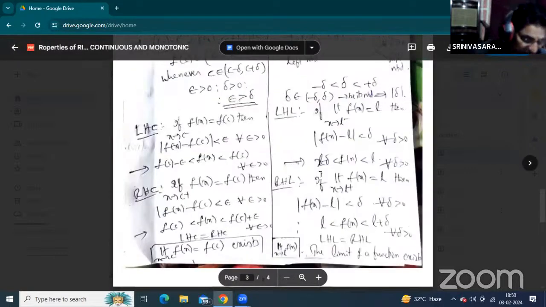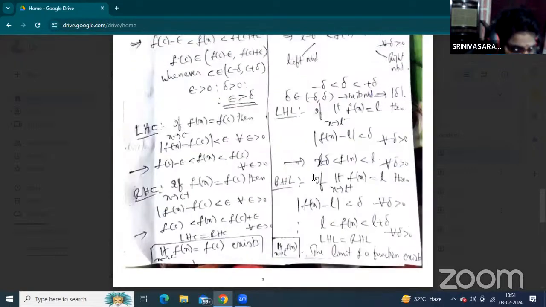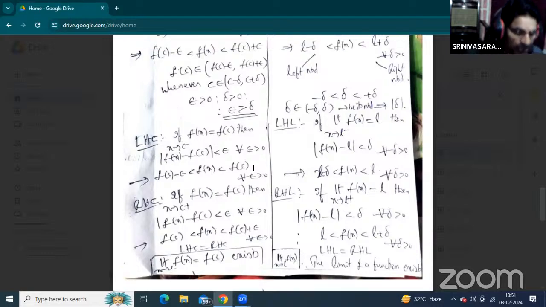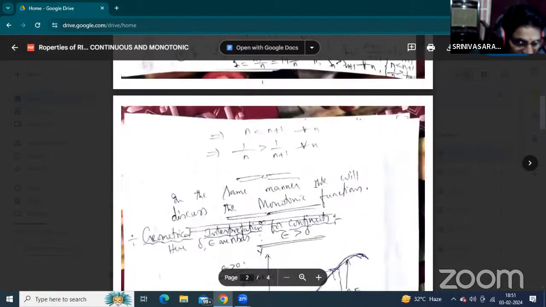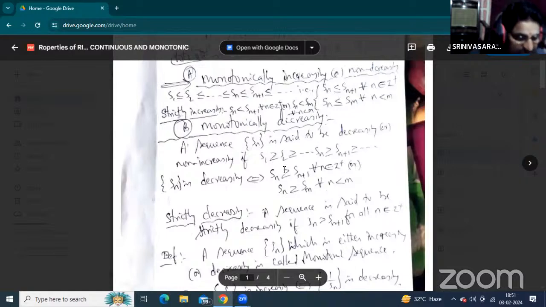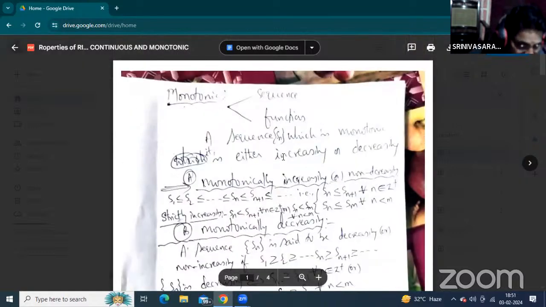Listen carefully, because this is mathematics. There are a number of problems, theorems and properties, and every question must be approached through the definitions. Without definitions you can't understand here. So this is the main concept, the properties of Riemann integrals.